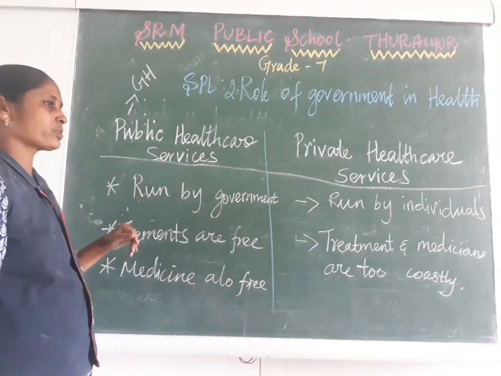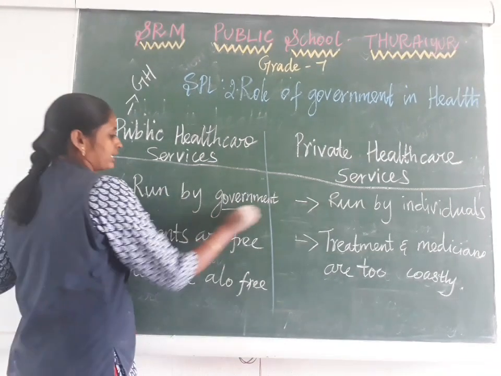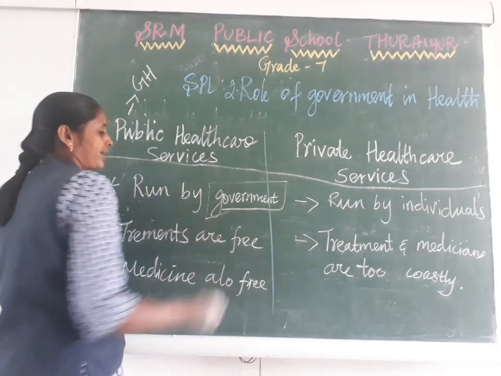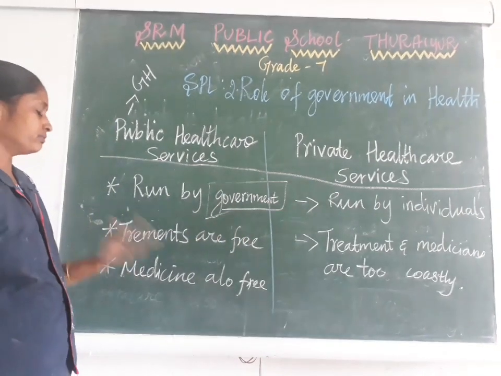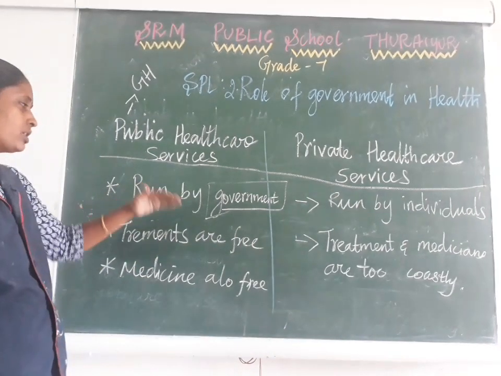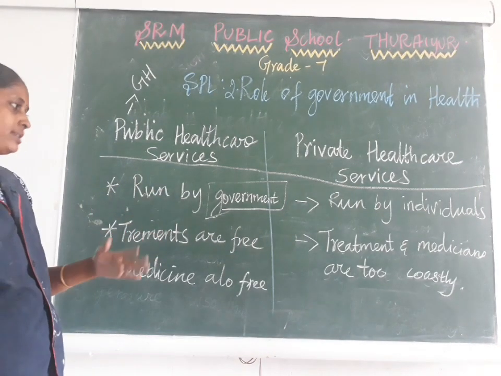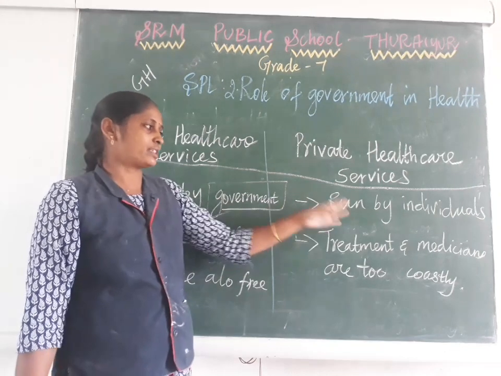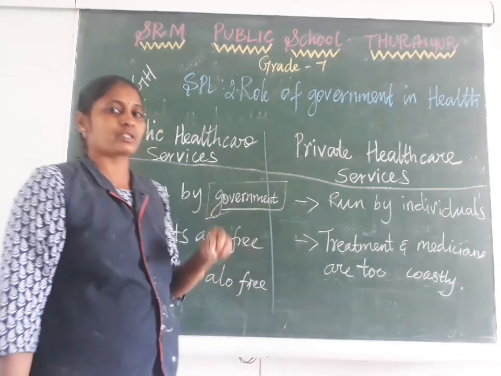So public healthcare service, that is government hospital, is run by the government. Okay, government money takes the initiative to execute all the processes in the hospital. So the owner of the public healthcare is the government. Okay. But private hospitals are run by individuals.